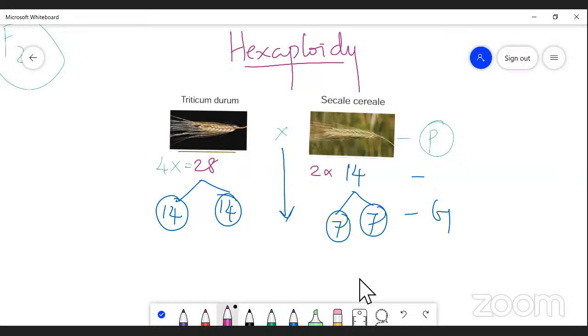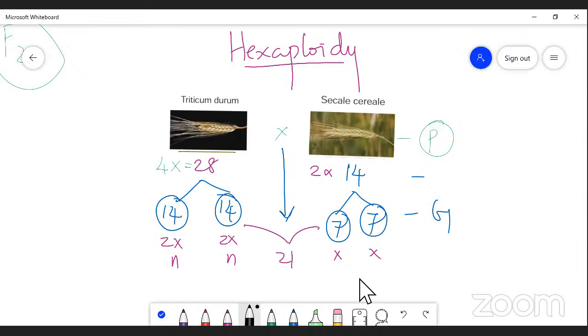So as a result, the gametes are 14, haploid sets of chromosomes, X, and 7 also X during gamete formation. So the F1 will be 14 plus 7, so 21.